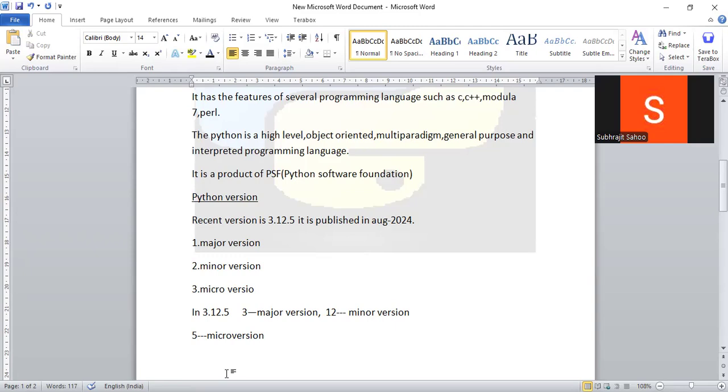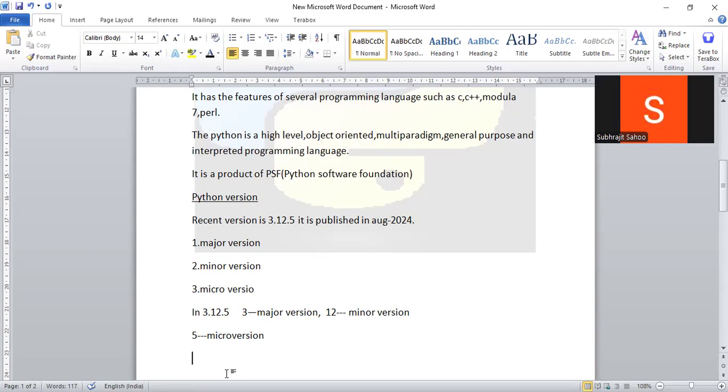But minor versions are allowed. Suppose in my computer I install 3.12.5, no problem. I install 3.12.4 also, no problem. 3.12.3 also, no problem. All the versions will work happily, because a minor version means only a little modification, a little bit of change. But two major versions cannot be installed in a single computer, because of the huge changes from major version to major version, right?